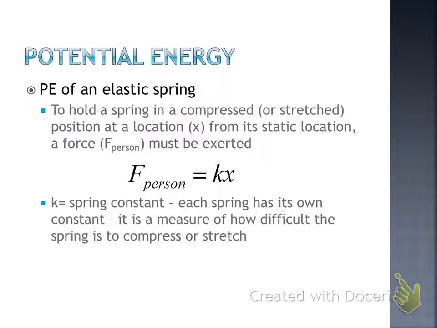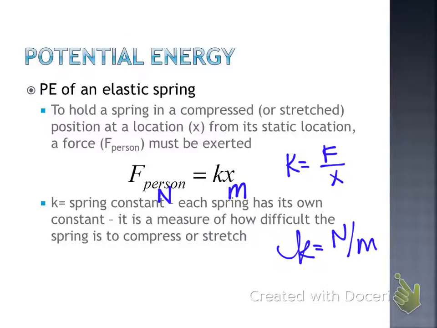What do we think the spring constant units might be? Think here. X is our displacement, and what's that measured in? And what's force measured in? Newtons. So if we solve for K, we need to divide X over, which would leave us with K equals force over displacement. Which means the units for K should be newtons divided by meters. Do we see how we got there? So the units for K are newtons divided by meters.